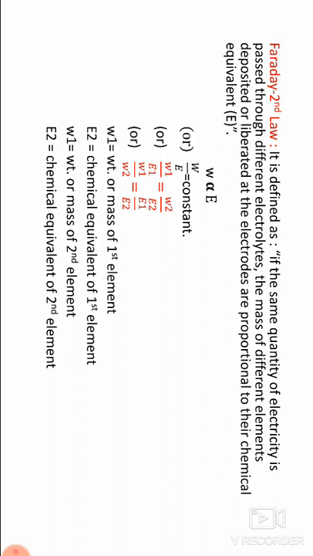Faraday's second law is defined as: if the same quantity of electricity is passed through different electrolytes, the masses of different elements deposited or liberated at the electrodes are proportional to their chemical equivalents. W ∝ E, or W/E = constant, or W1/E1 = W2/E2, or W1/W2 = E1/E2. W1 is the weight or mass of the first element, E1 the chemical equivalent of the first element, W2 the weight or mass of the second element, and E2 the chemical equivalent of the second element.